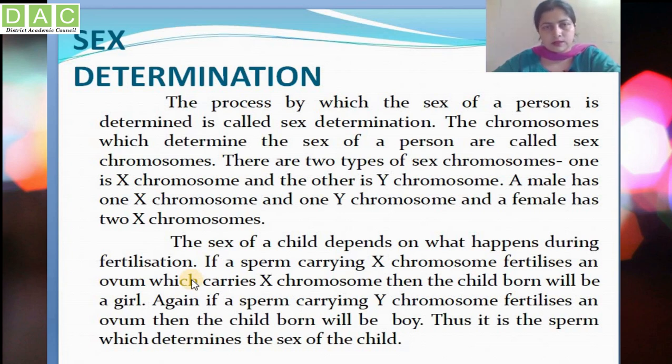XX, that is, the offspring will have two X chromosomes, which means it will be a girl. And if the sperm contains a Y chromosome and unites with the X chromosome of the ovum, then the offspring will have X and Y chromosomes, XY, which means it will be a boy.